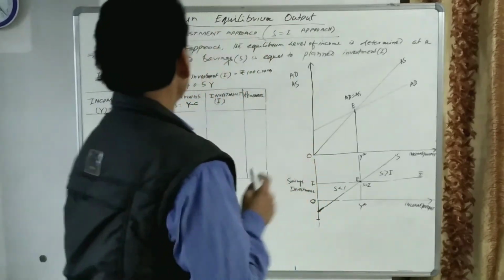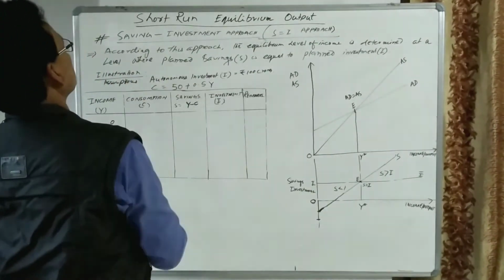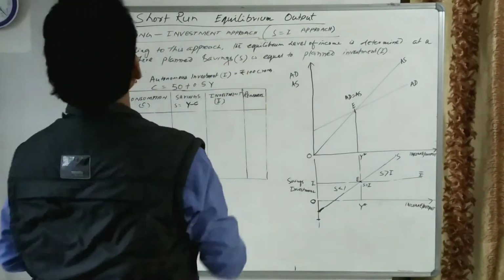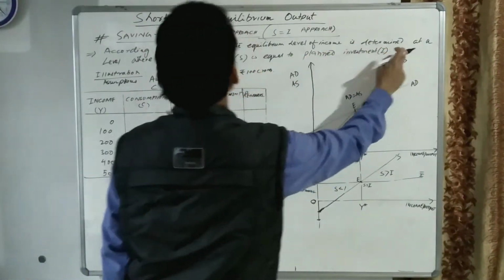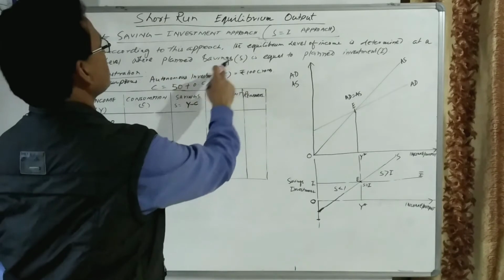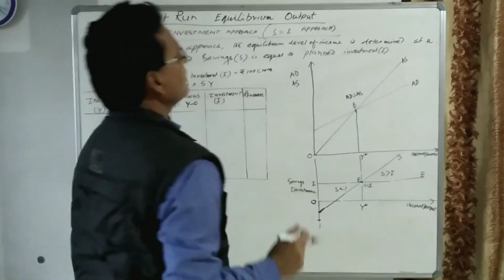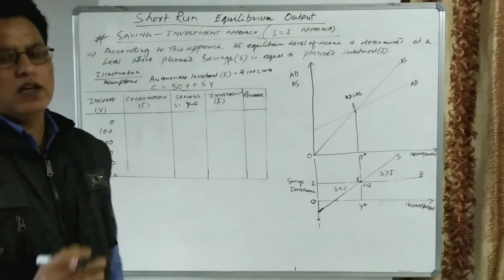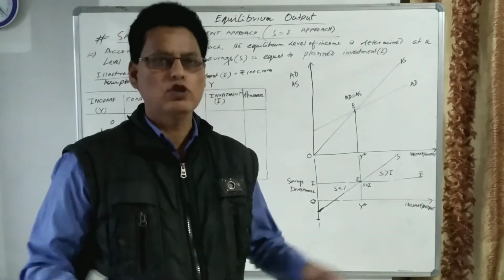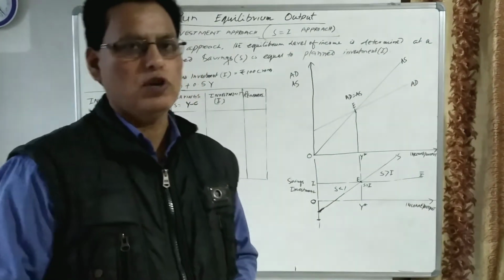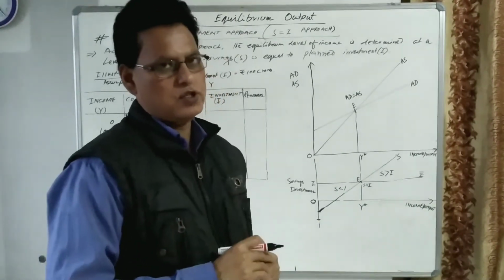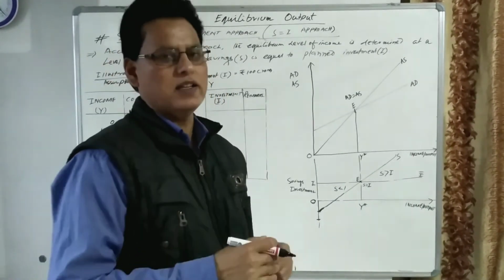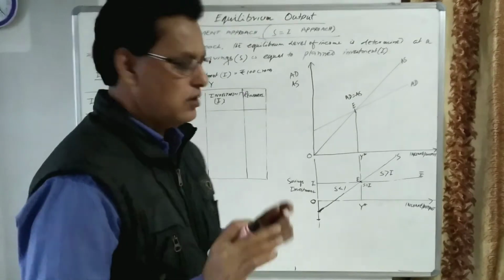So, according to Keynes, in this saving and investment approach, the equilibrium level of income is determined at a level where planned saving is equal to planned investment. It means the economy will attain equilibrium at a point where planned saving is equal to planned investment. To explain this concept, we can take one illustration.